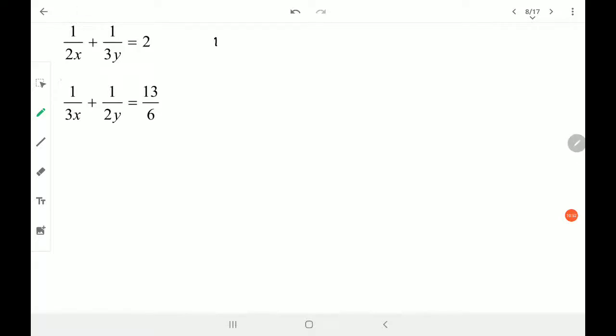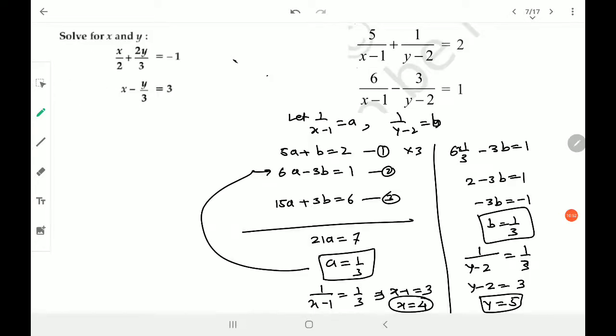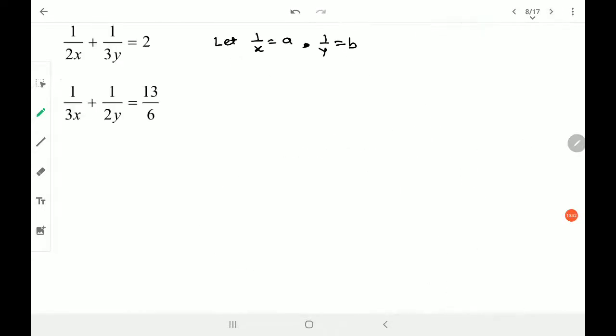Now the same thing, substitution, but here are weird equations, very weird equations. So let us understand. Let 1 upon x be equal to a and 1 upon y be equal to b. Now in the previous question I directly took whatever the denominator was, but here the choice is something different. I did not consider this 2 because here it is not 2, right? It is something different. So it's better to have the same value as in the first equation, so that I can substitute in the second equation. That's the reason it is taken in this way.